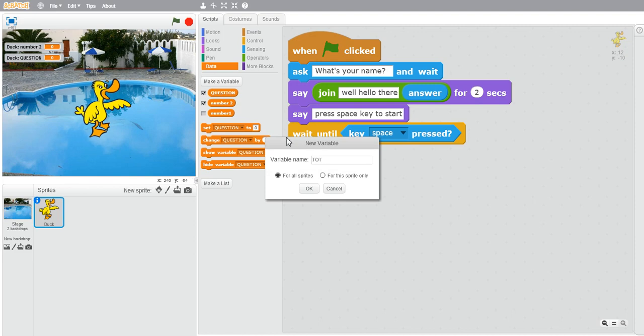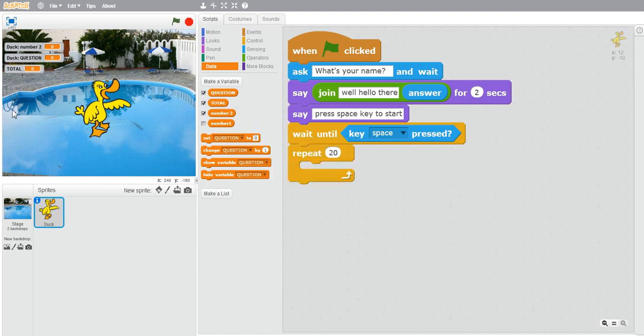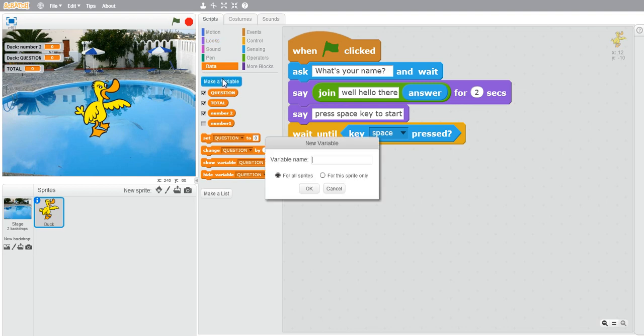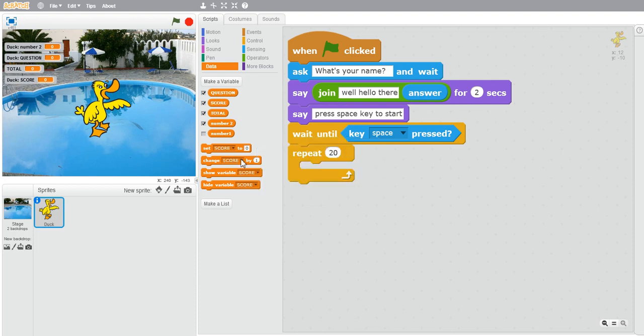Then total. Always keep all these for this sprite only. Again make a variable of score. This is the last variable made for this sprite only. And remove these tick marks from these checkboxes.